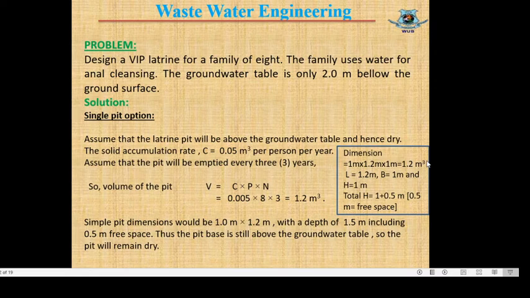And for the total depth, A is equal to 1 plus 0.5 meter. As in this equation our factor 1.33 is not used, we have to add 0.5 meter to the depth. So total depth A is equal to 1.5 meter, and 0.5 meter is free space. So this is the dimension. That means our required design dimension will be 1 meter into 1.2 meter into 1.5 meter.